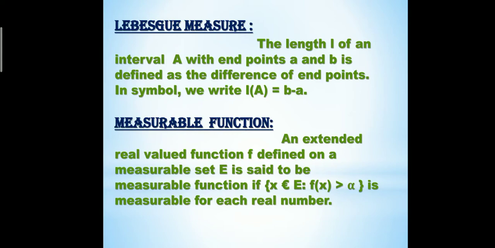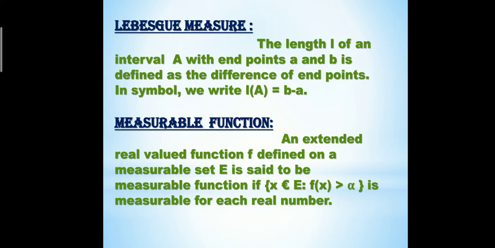Before we move on to the Lebesgue bounded convergence theorem, we recall some definitions. First is Lebesgue measure. The length l of an interval A with endpoints a and b is defined as the difference of the endpoints, that is l(A) = b minus a. That is, Lebesgue measure is the length of the interval.